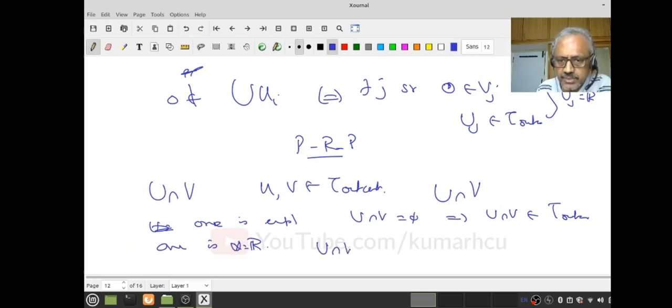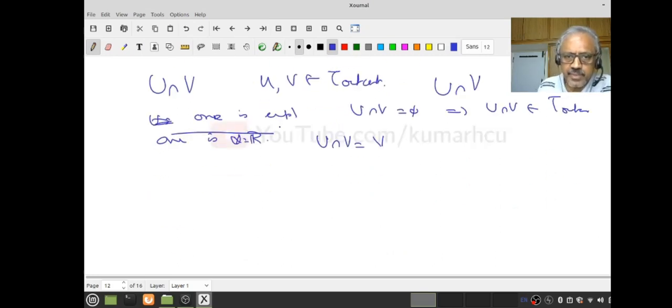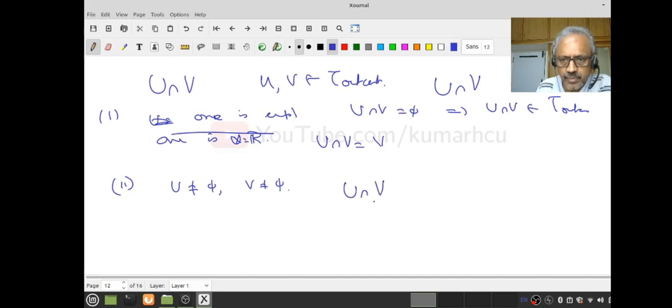Then what is U intersection V? Let me go case by case. This is the first case, therefore the second case is U is not empty, V is not empty. Is it clear? Now let's look at U intersection V. If U equal to V equal to R, then U intersection V is R, therefore it is in the outcast topology.